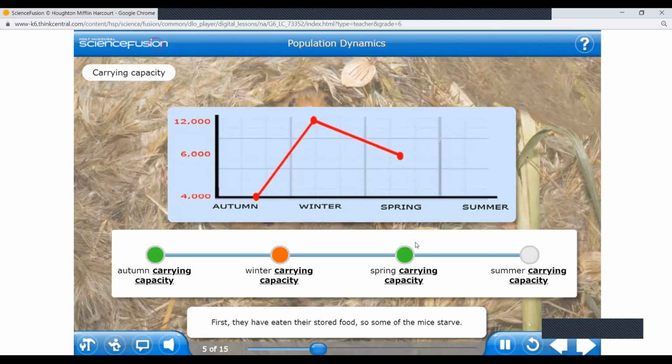So some of the mice starve. Second, waste has built up in crowded nests. This leads to disease, so more mice die. Disease and lack of food cause the carrying capacity to drop. The population decreases to about 6,000.